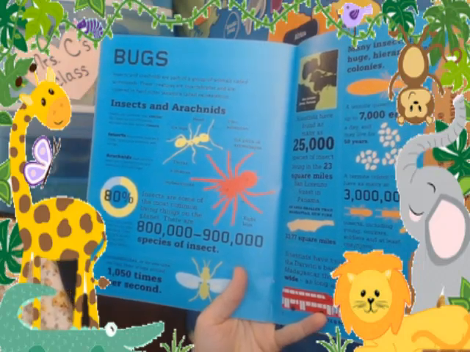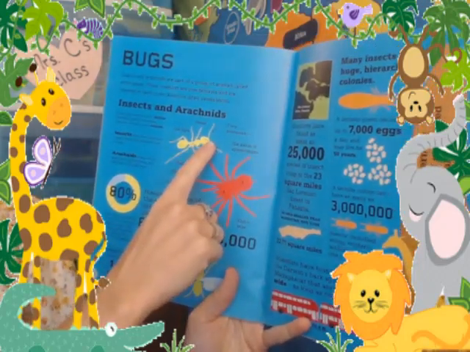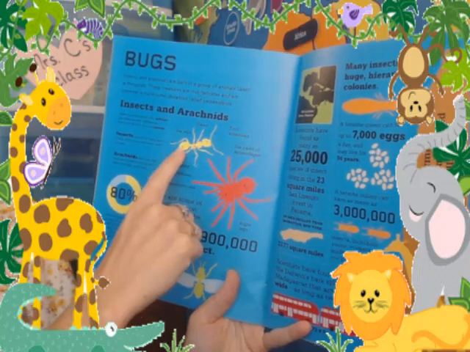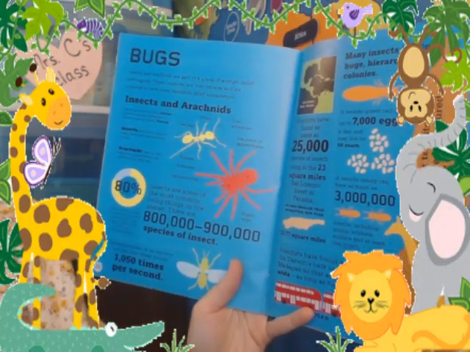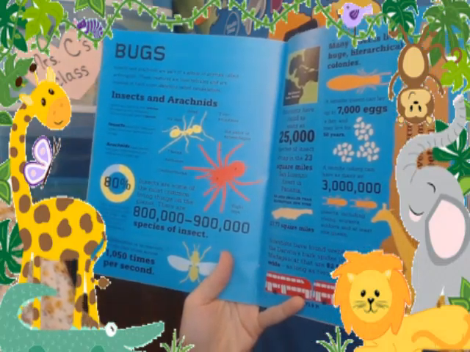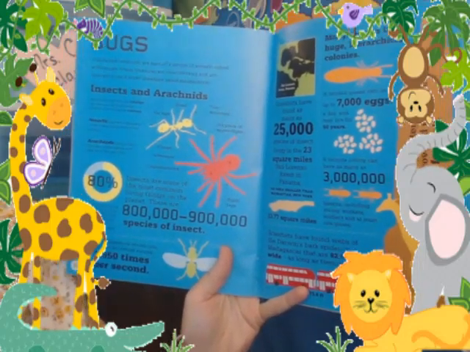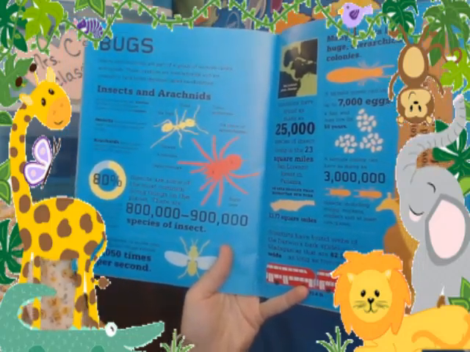Insects have 3 body parts. They have the head, the thorax, and the abdomen. Arachnids have just 2 body parts, and they have 8 legs instead of 6 like the insects have.